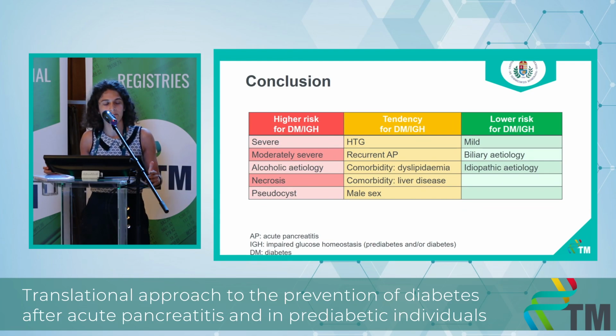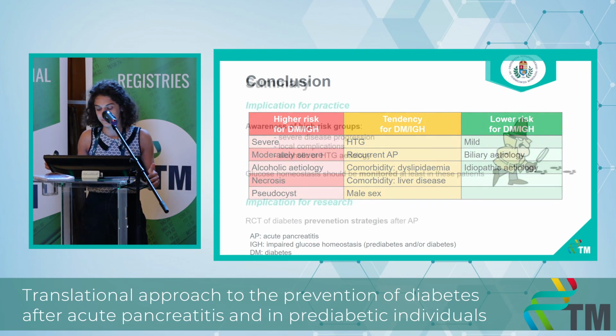Moreover, we would conclude that we have found a tendency for increased risk for dysglycemia with a hypertriglyceridemic etiology, recurrent pancreatitis, the comorbidities of dyslipidemia, liver disease, and male sex. On the other hand, we would say that having a mild or biliary etiology or idiopathic etiology is associated with a lower risk of dysglycemia. Yet, by no means does this mean that these patients don't develop diabetes. It's only that it's much lower compared to the other risk factors.